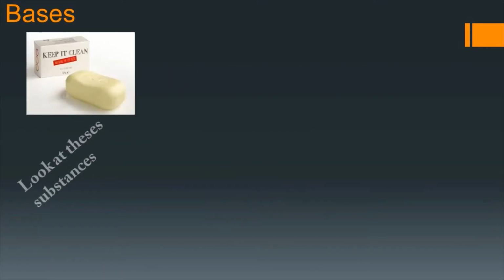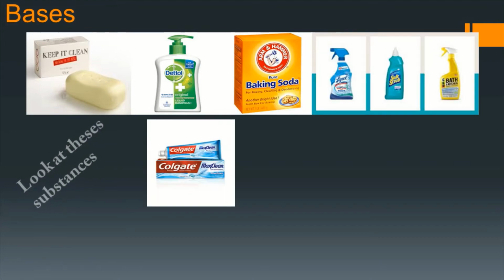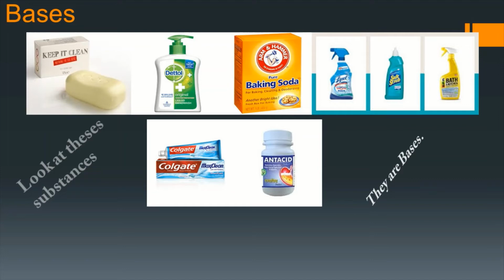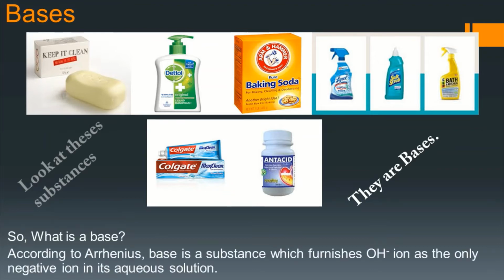Look at these substances now. You can see soap, detergent, hand wash, Colgate, antacids. All these are bases. So what is a base? According to one of the scientists, Arrhenius, a base is a substance which furnishes OH- ion as the only negative ion in its aqueous solution.